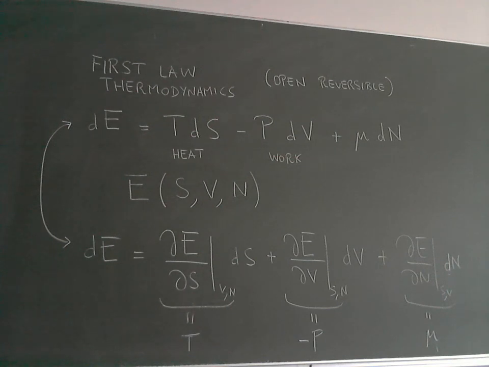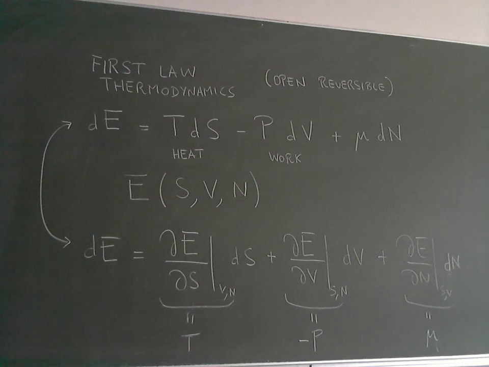So connecting now the two equations, I find that the temperature is given by the derivative of the energy with respect to the entropy at constant volume, at constant number of particles, and so on. The pressure is minus dE/dV, again at constant S and constant N, and the chemical potential is dE/dN at constant entropy and constant volume. Okay, so this is the first set of thermodynamic relations. The first one we are going to use, the one for the temperature.